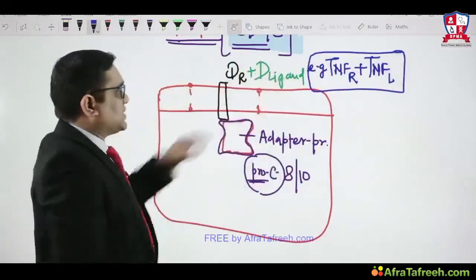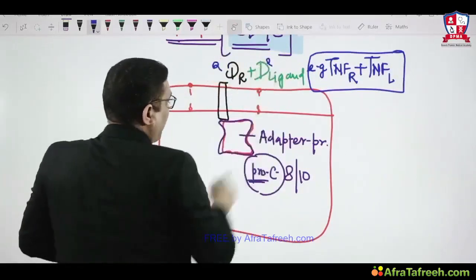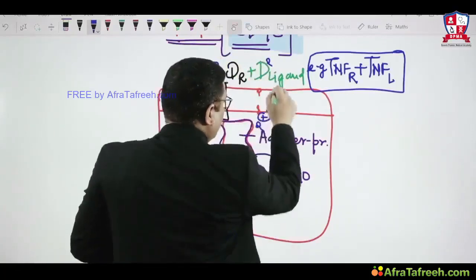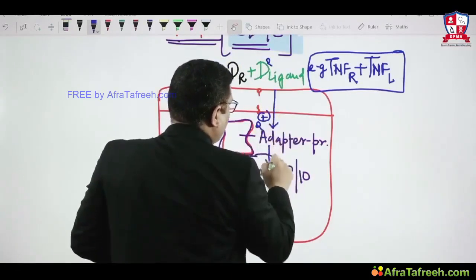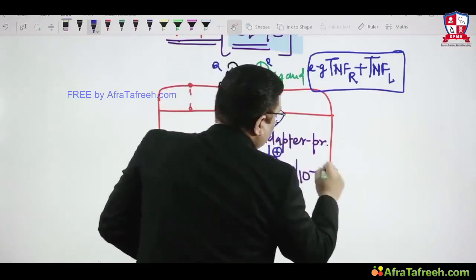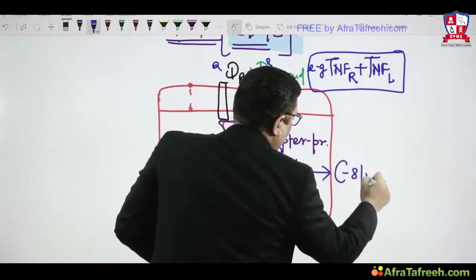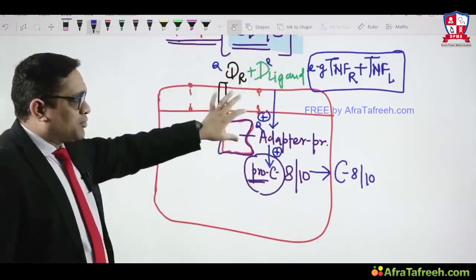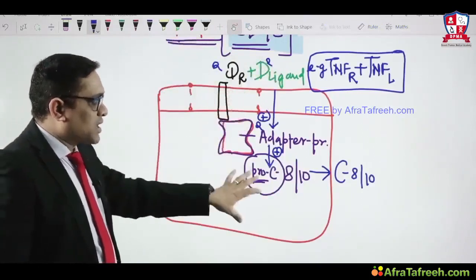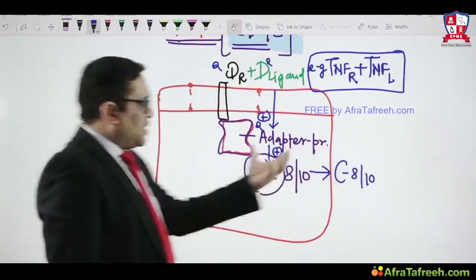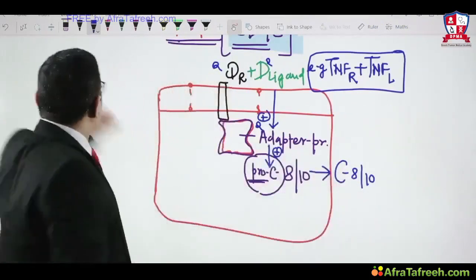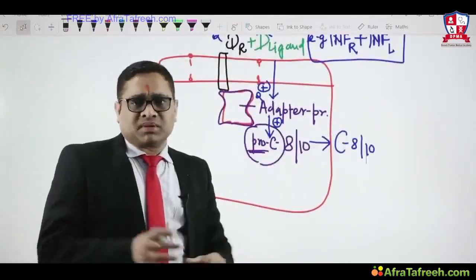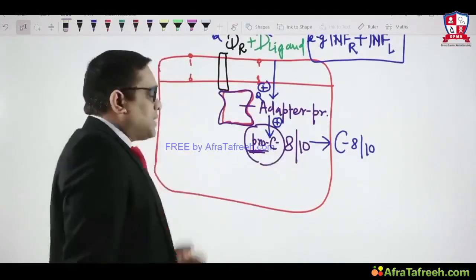Whenever this death receptor combines with the death ligand, this will activate the adapter protein, and this will activate procaspase 8, which will be converted into the active form of caspase, right? So whenever complementary ligands combine with the death receptor, the adapter protein in the cytoplasmic membrane will be activated. This will convert procaspase into the active form of caspase, and now you can see that caspase 8 and 10 have been formed. So this is simple. The death receptor pathway, or extrinsic pathway of apoptosis, is a very simple pathway, as we can see here also, right? But here I can tell you one thing.